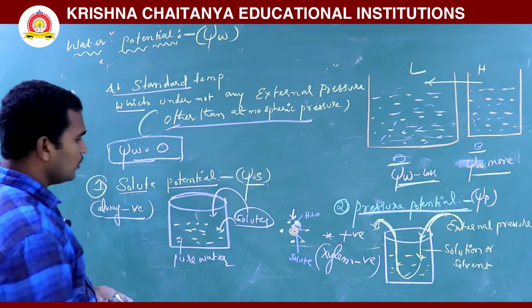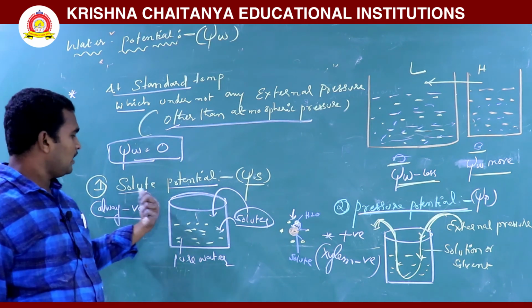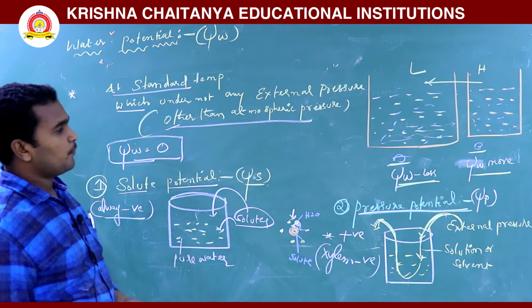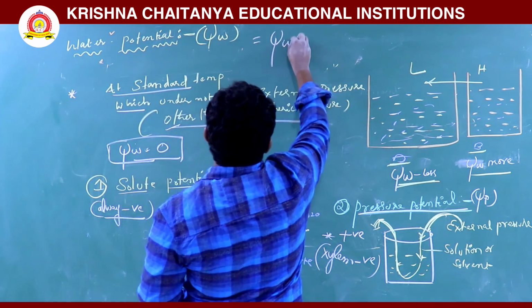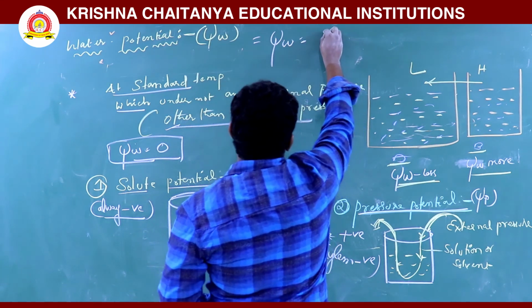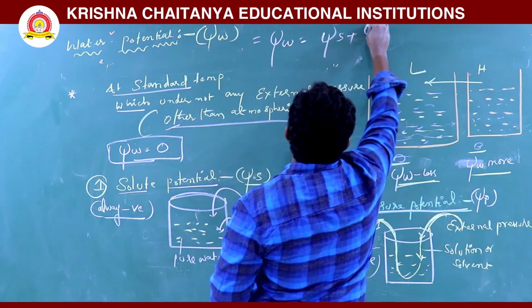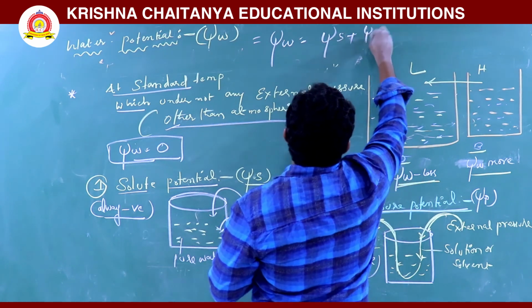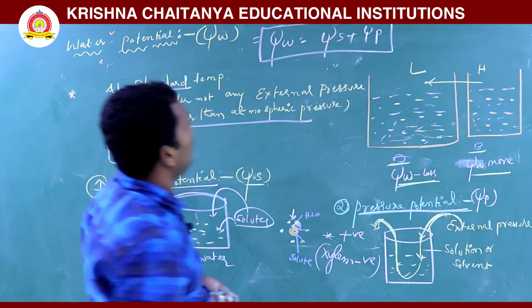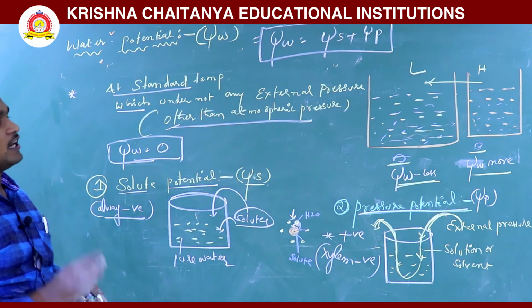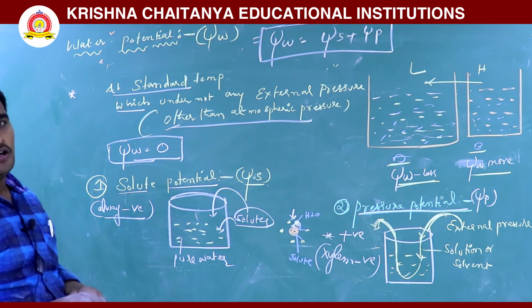Now, the water potential is mainly affected by solute potential and pressure potential. So the water potential relationship is psi W equal to psi S plus psi P. It depends on the solute potential and pressure potential.